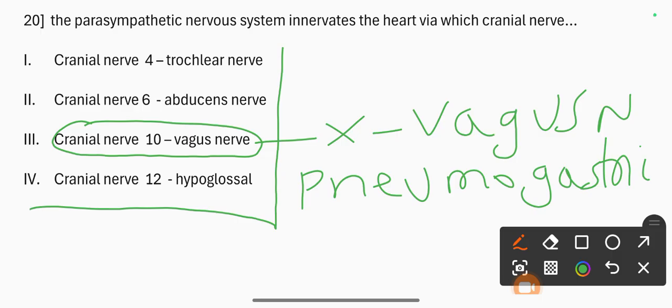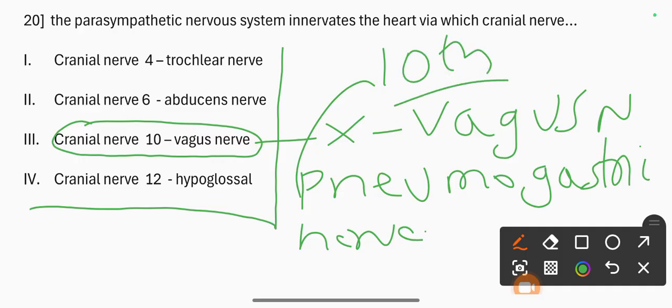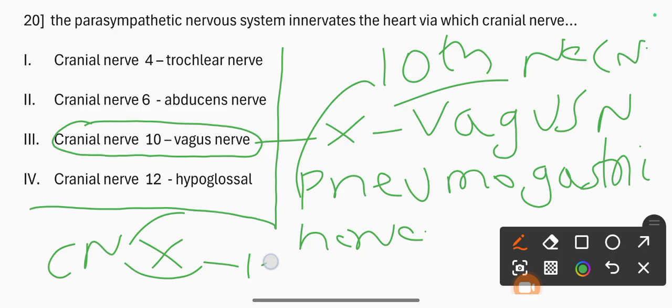So the 10th cranial nerve interfaces with parasympathetic control. So the correct answer is option 3, cranial nerve 10, vagus nerve.